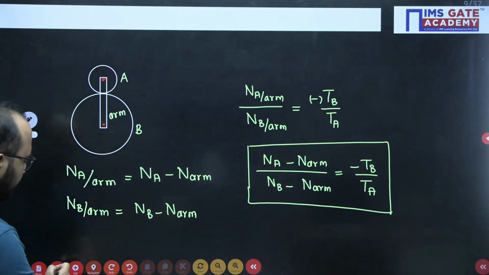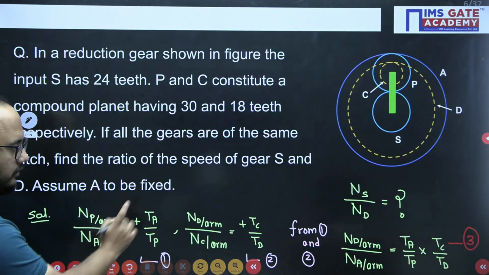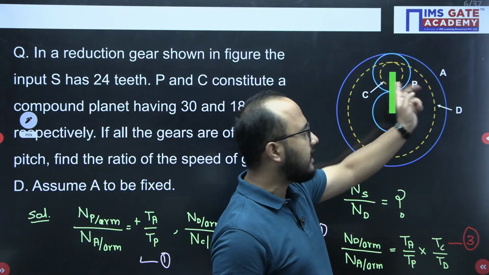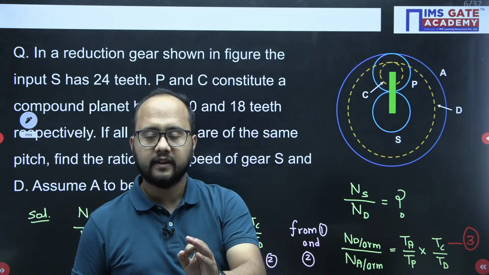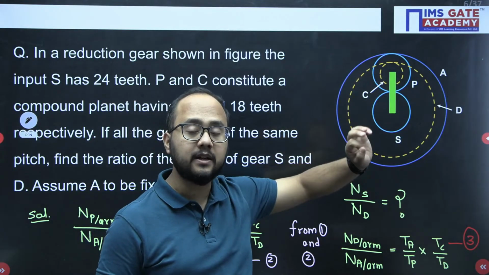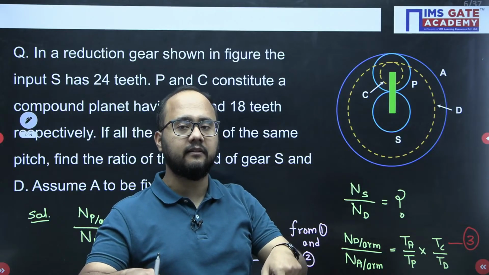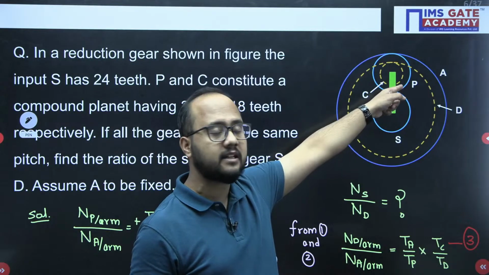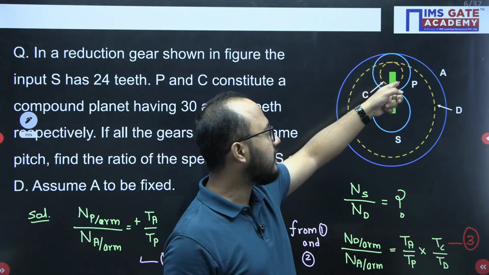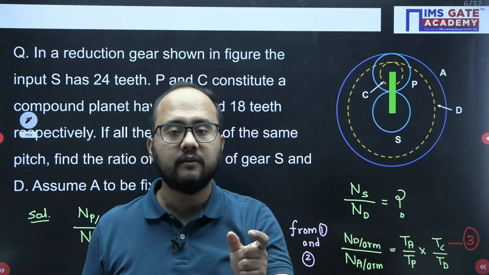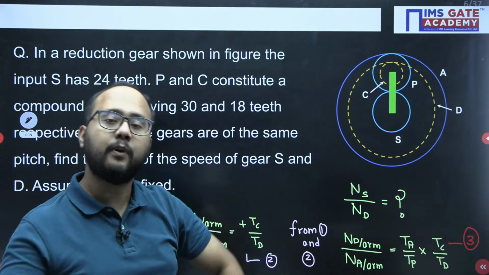Now in the question that I have given to you, try to understand from here. Gear A and gear P are in direct meshing. Gear A is an internal gear, and gear P is an external gear. So the meshing between gear A and P is internal meshing, the sense of rotation will be the same in both, so a positive sign will come.